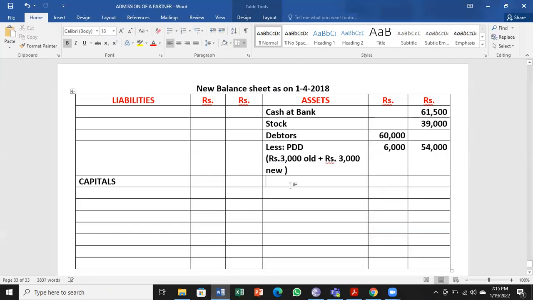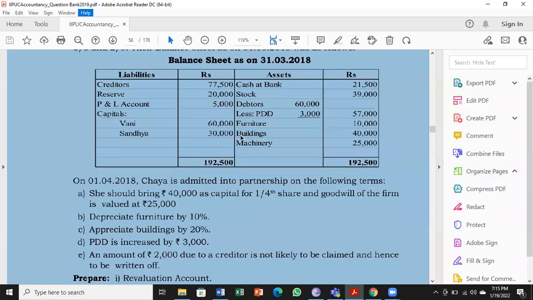For furniture, we have an adjustment. Remember, depreciate. So let's see the way I am writing. This is the way you have to write. Not to use plus and minus. You may go wrong there.